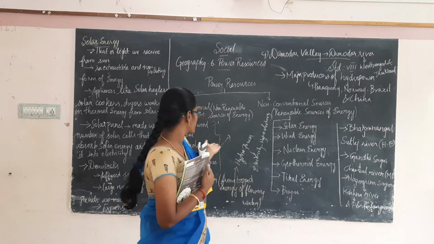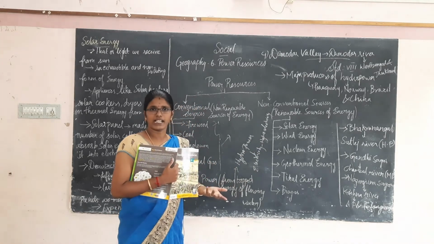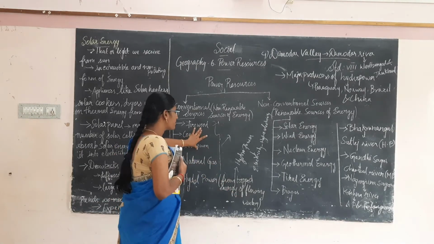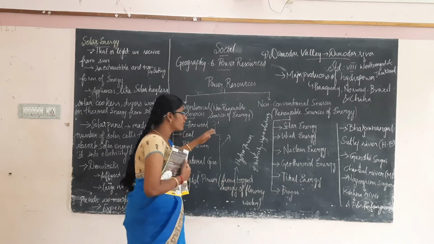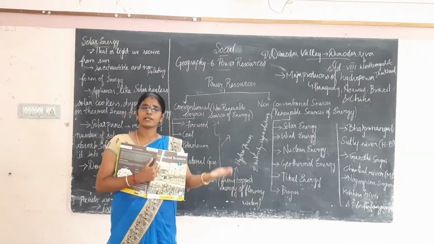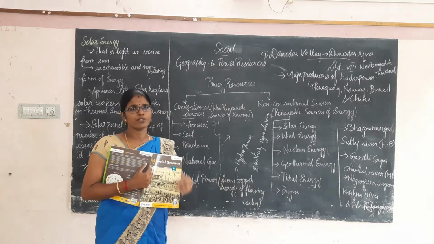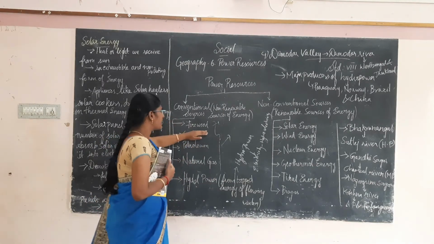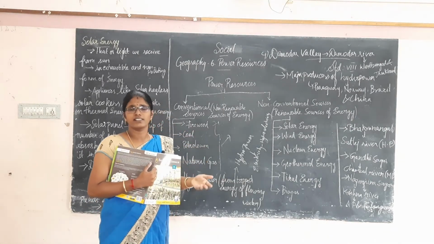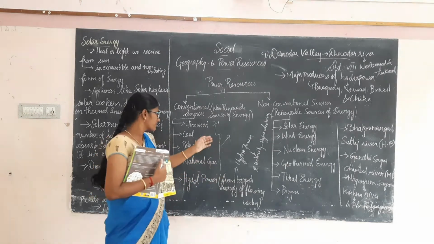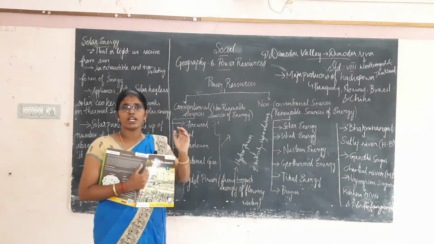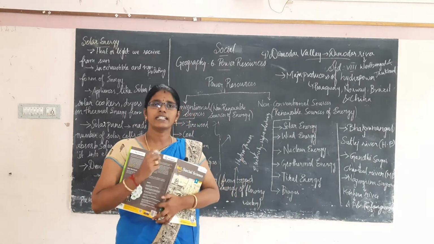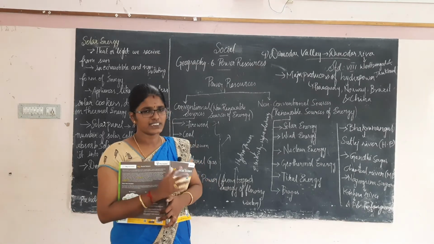When we are using it, will we get it again? Is it exhaustible or inexhaustible? Will we get more of it? See, when we are using firewood, if we have cut all the existing trees, we will get a tree only if we plan. Likewise, if we cut all the existing trees, we won't get trees, then we won't get firewood. It is the same. So when we are using it in the long run, when we are using it a lot, it gets depleted. These sources of energy get depleted.